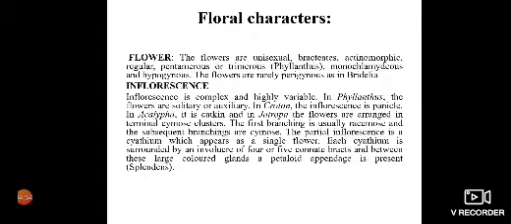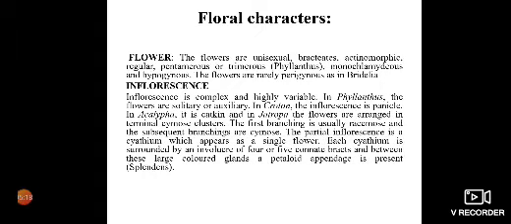In Acalypha, the inflorescence is a catkin, whereas in Croton and Ricinus, it is terminal raceme, and in Jatropha it is terminal cyme. When we talk about the flowers, flowers are unisexual, actinomorphic, hypogynous. It is perigynous in Bridelia. They show considerable variation.